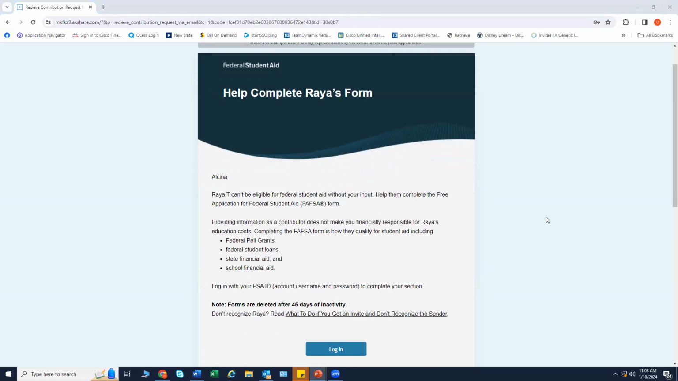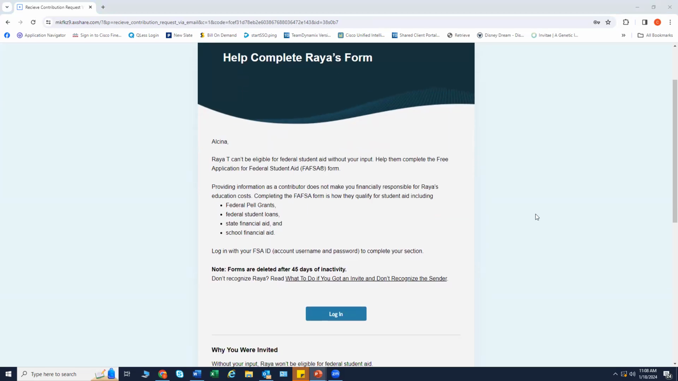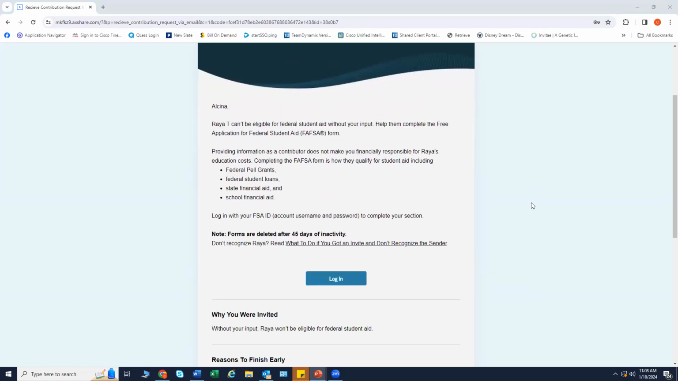This is not a view from studentaid.gov nor the actual FAFSA form. This is the view of the parent opening the FAFSA invitation from their email. The parent selects login and then is directed to studentaid.gov.